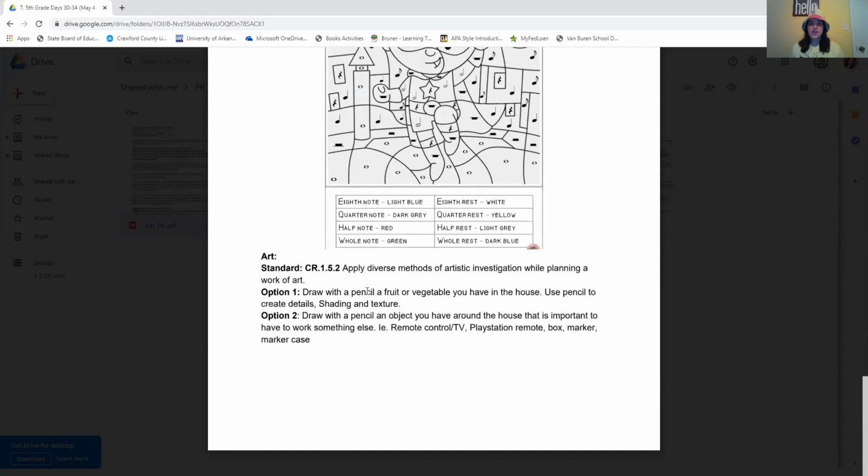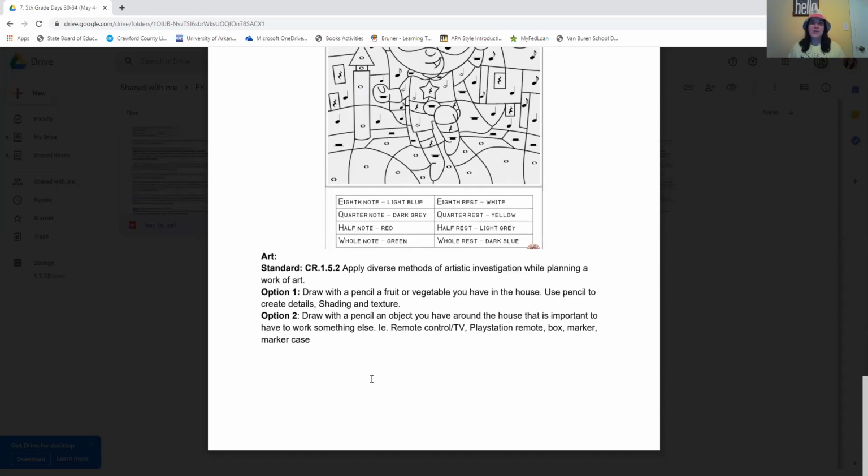Or you could choose to do art today. I don't guess they have any PE options today, but you could go outside, go for a walk, ride your bike, have fun outside, and that can count as PE if you do PE today. Or you could choose to do art, and you have a couple of options to choose from for art. Option 1 says draw with a pencil a fruit or vegetable you have in your house. Use pencil to create details, shading, and texture.